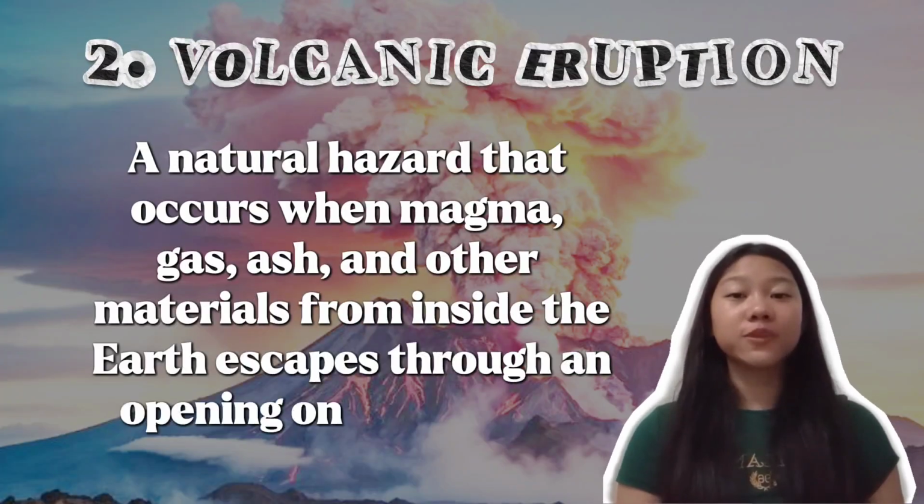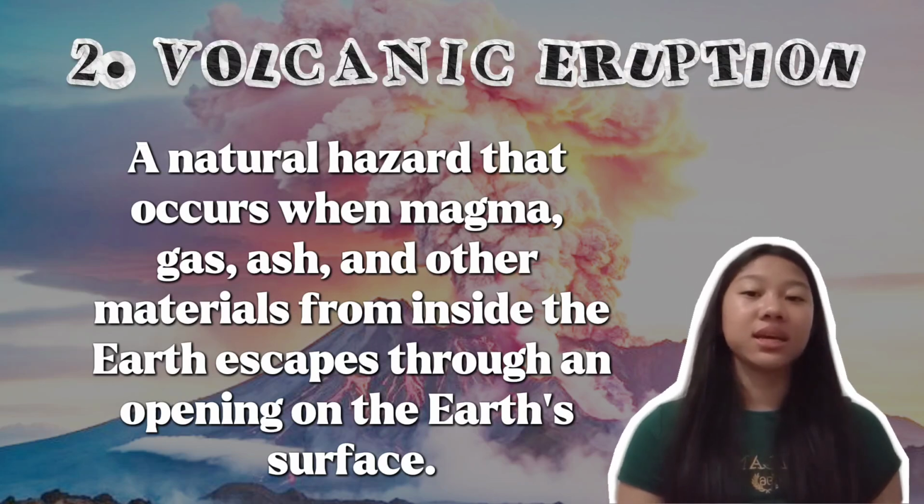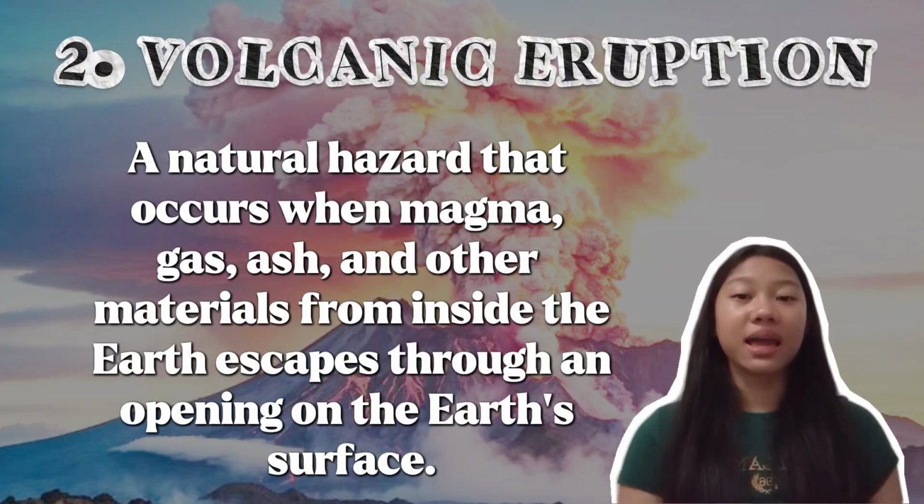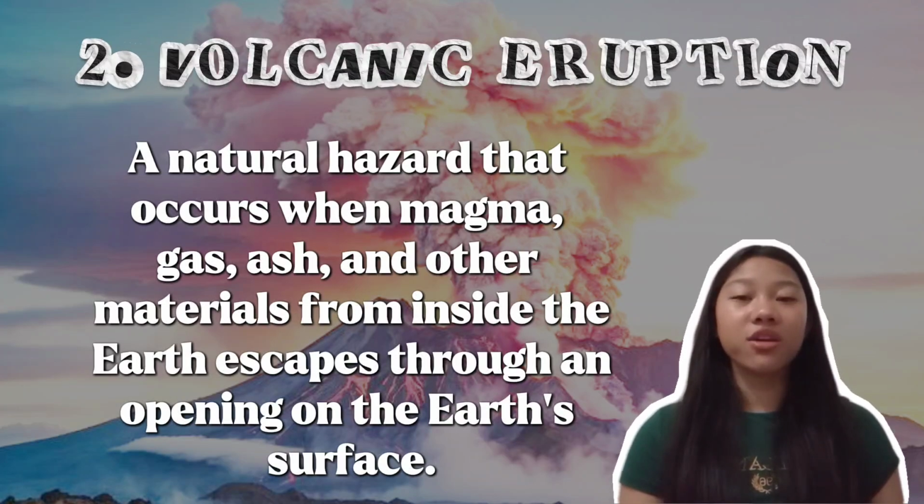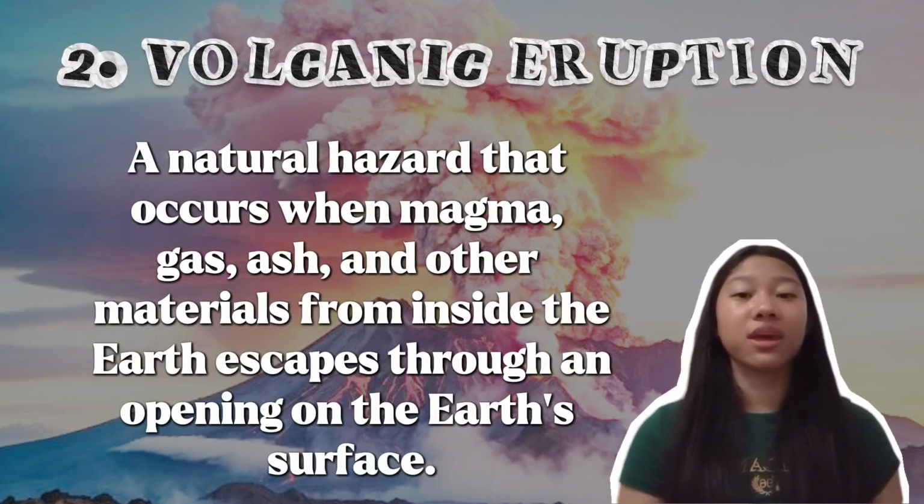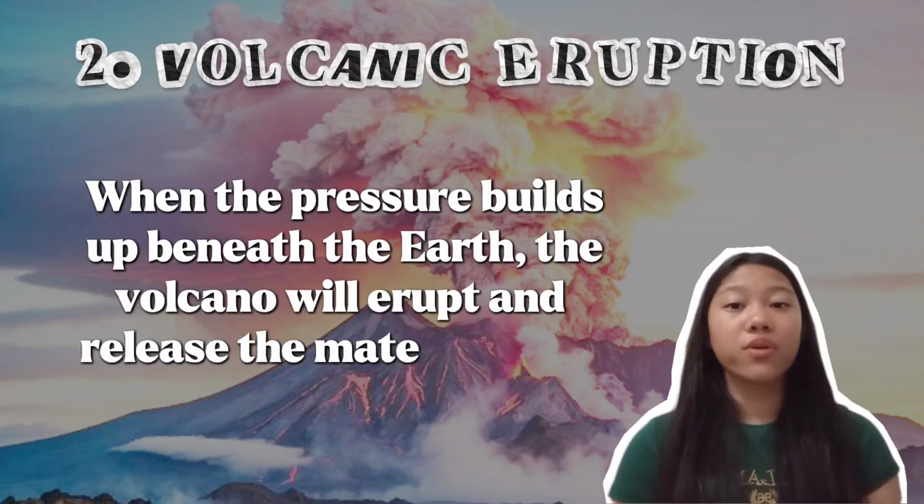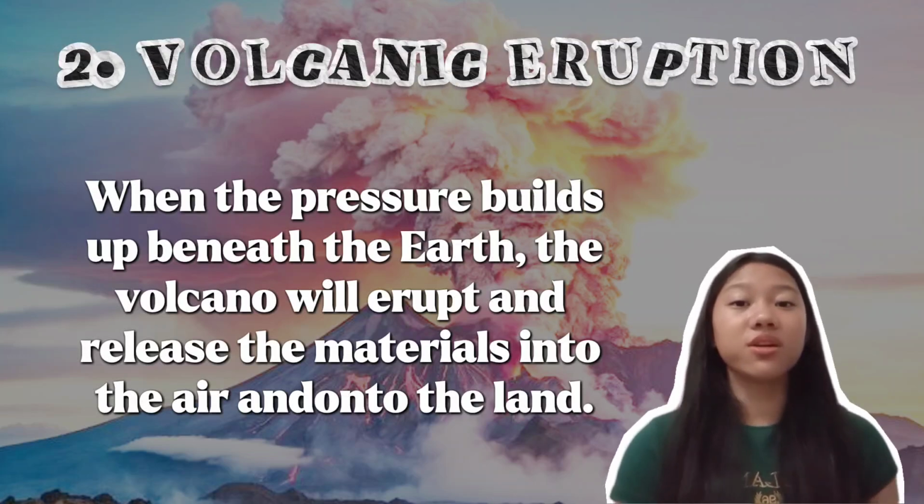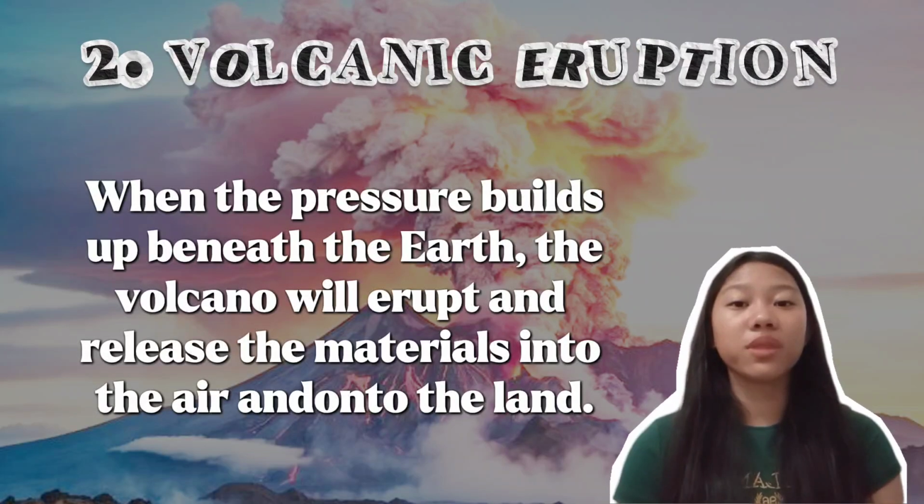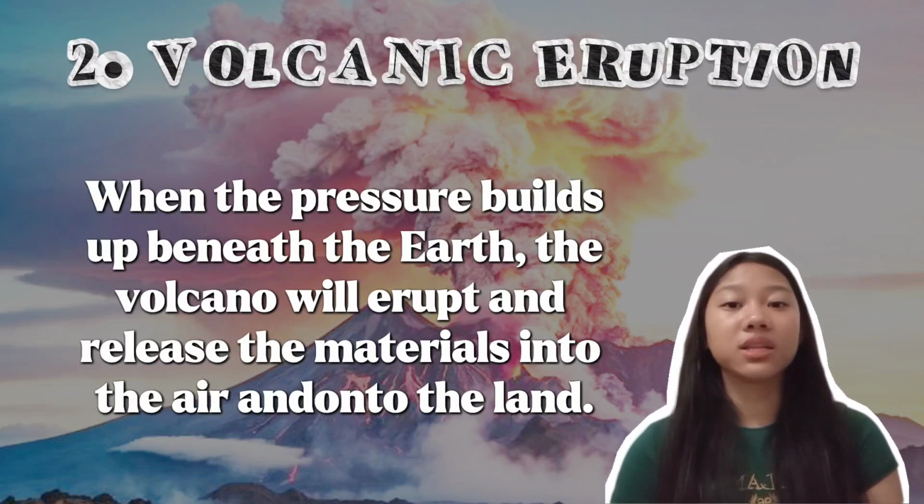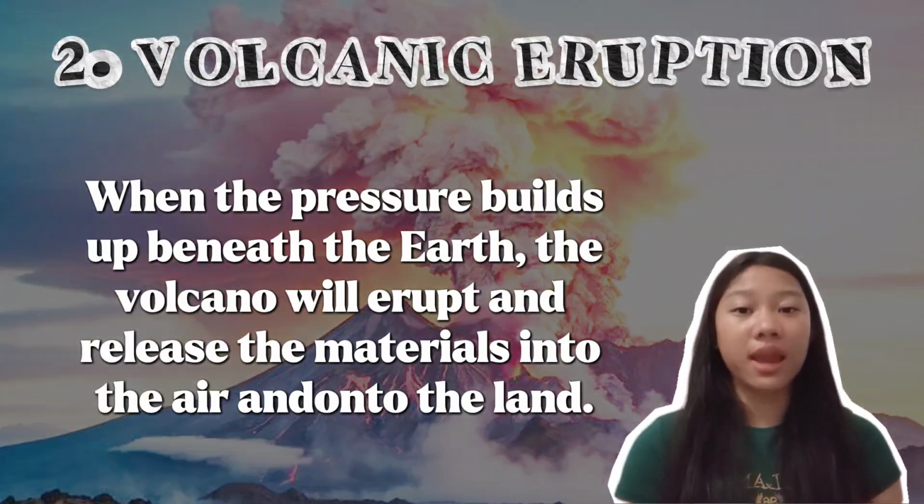A volcanic eruption is a natural hazard that occurs when magma, gas, ash, and other materials from inside the Earth escape through an opening in the Earth's surface. When the pressure builds up beneath the Earth, the volcano will erupt and release the materials into the air and onto the land.